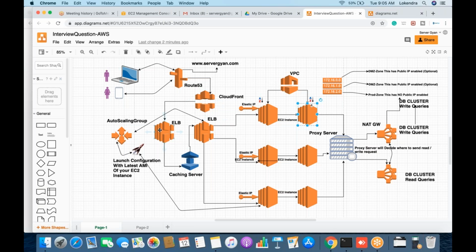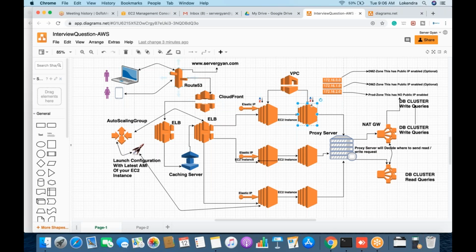The request will be sent to this load balancer. This load balancer obviously does not have any data. It will forward the request to this cache server. This cache server may be a Redis server, maybe a Varnish server, maybe Elasticsearch. It could be anything, because I do not want multiple servers here, but I want to ensure that the request is served from caching. So the request will be served from here only, and whenever the request is served, CloudFront will also cache that request with itself. Once it is cached, it will be replicated to all the nearby edge locations.